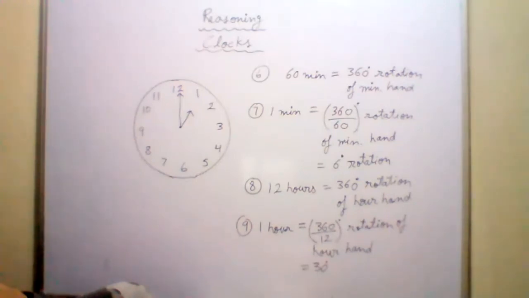Sir, 0.5 degree. Who said 0.5 degree? Sir, Vansh. 0.5 degree is actually the correct answer. 0.5 degree is the right answer.